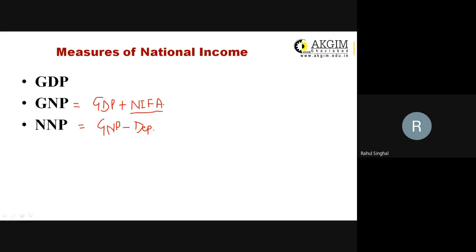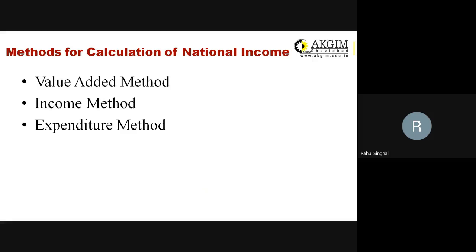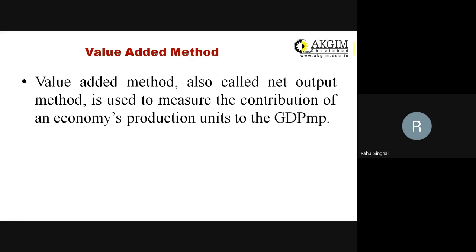Next, how can we measure this national income? There are three methods to measure it: value added method, income method, and expenditure method. First, the value added method. The value added method, also called the output method, is used to measure the contribution of an economy's production units to the GDP at market price.